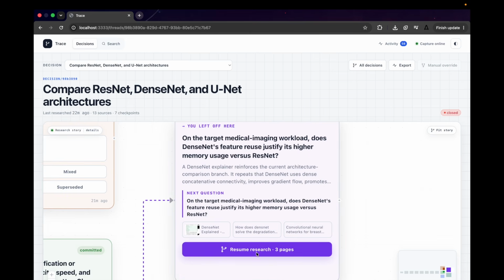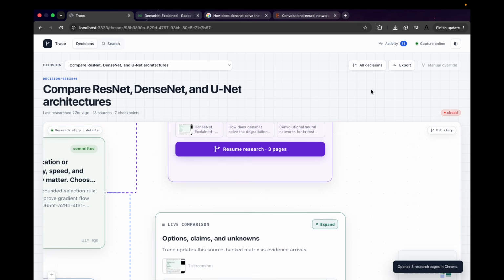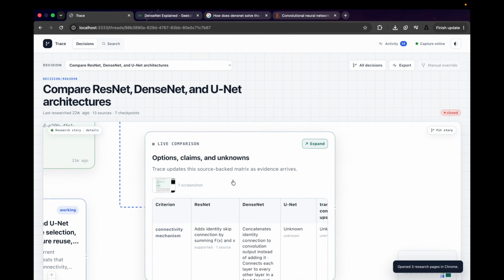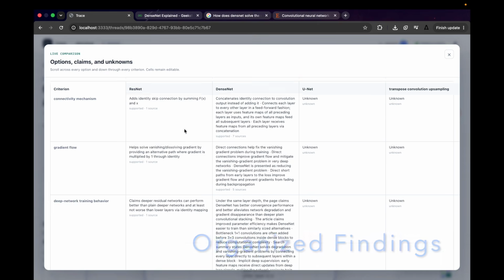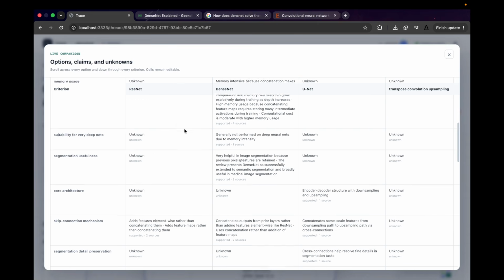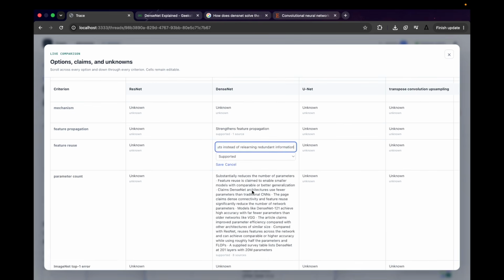Trace does not just preserve the answer. "You left off here" turns what is still unresolved into a clear next question, and keeps the exact pages I need to resume. The live comparison organizes what each source says about every option, while making the remaining unknowns visible. So I know what we have learned, what is missing, and exactly where to continue.